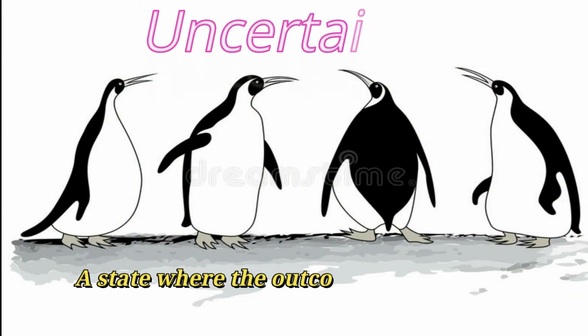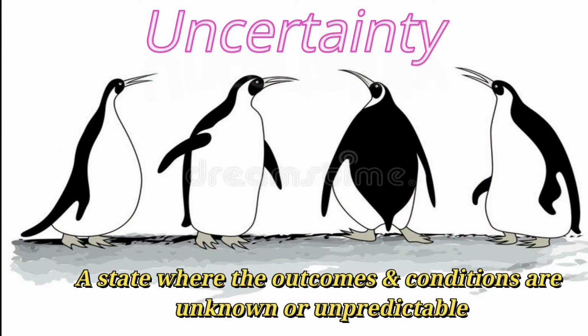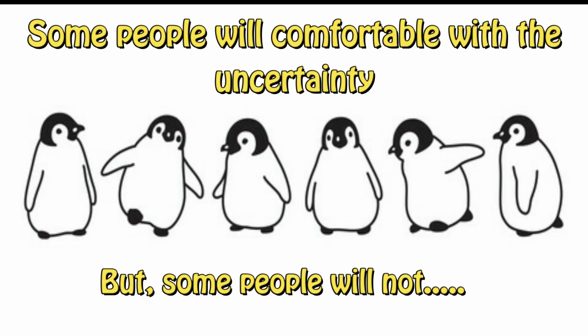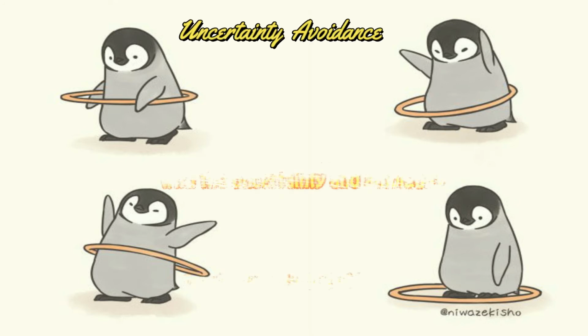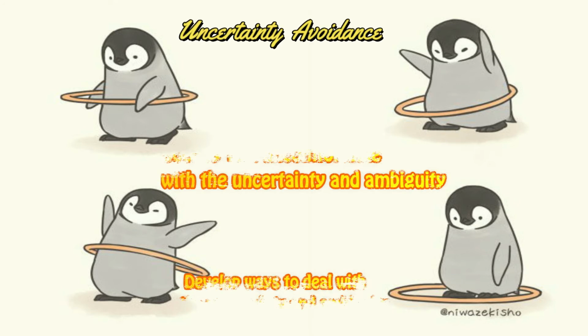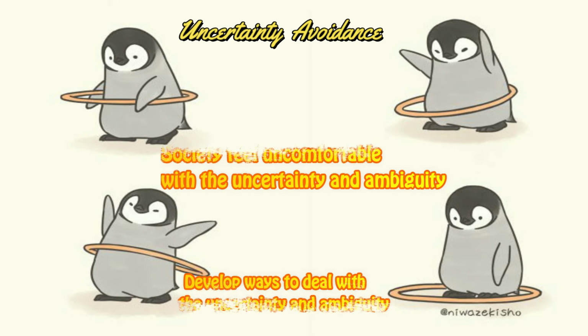In our life, we will have a lot of uncertainty. So, what is the meaning of uncertainty? It is a state where the outcomes and conditions are unknown or unpredictable. So, some people will feel comfortable with uncertainty, but some people will not. And this cultural dimension is called uncertainty avoidance. When a society feels uncomfortable with ambiguity or uncertainty, they will start to develop a way to solve this issue.